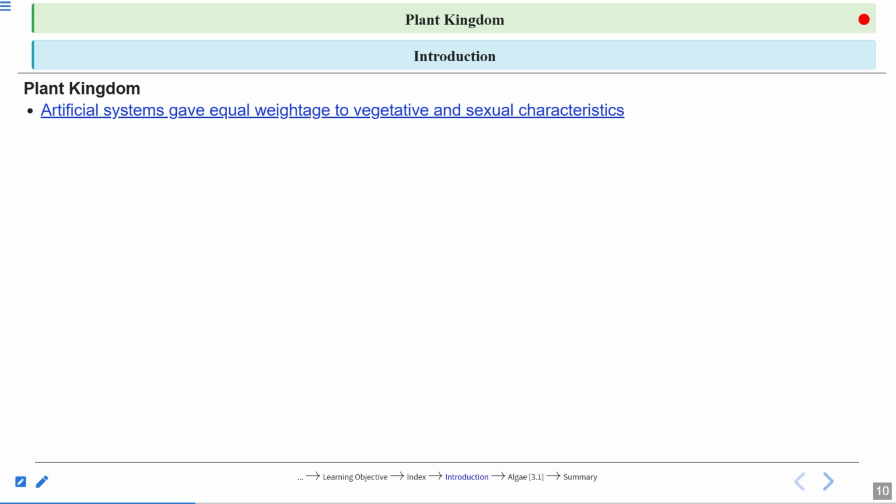The artificial system gave equal weightage to the vegetative and sexual characteristics. Now you all know that vegetative characteristics and sexual characteristics are very much different. So we cannot give equal weightage to them. You all know that sexual characteristic is more important because it leads to evolution. New characteristics come out of it.